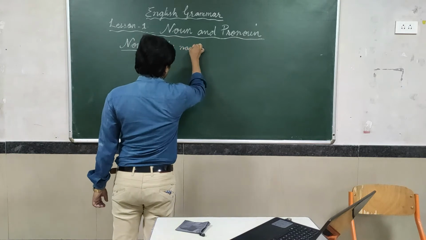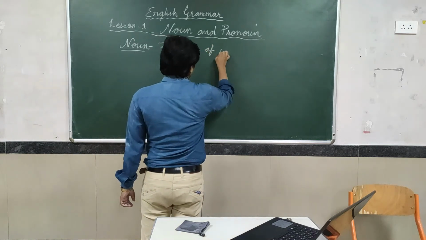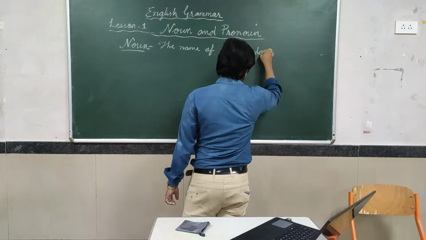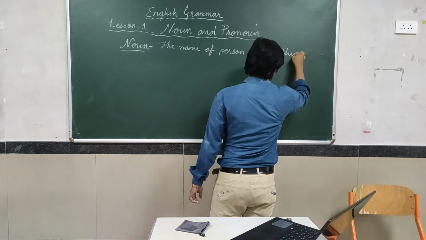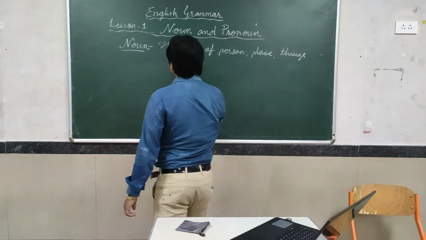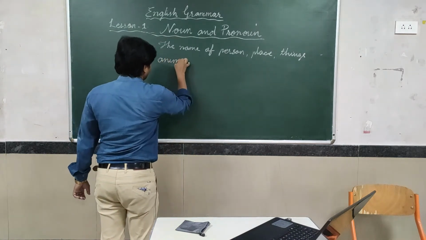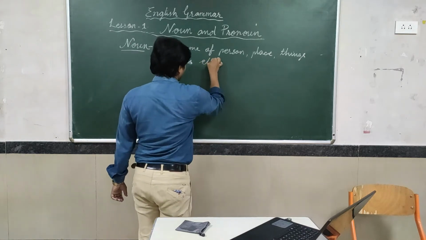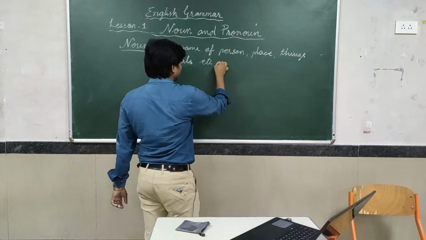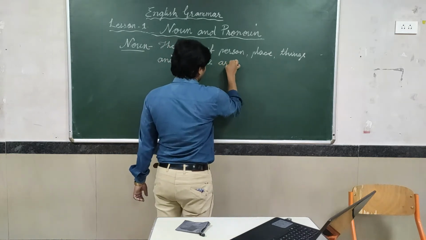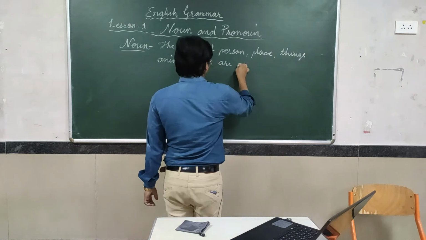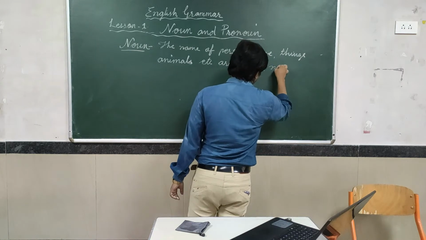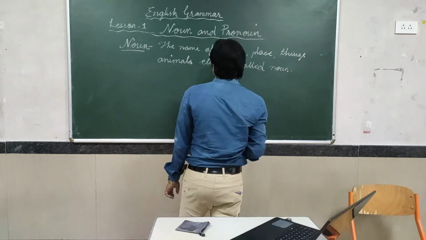The name of person, place, things, animals, etc. are called noun. Just keep in mind.